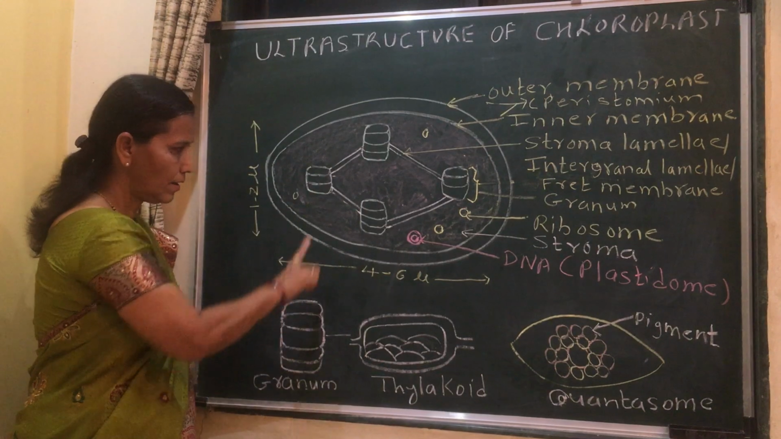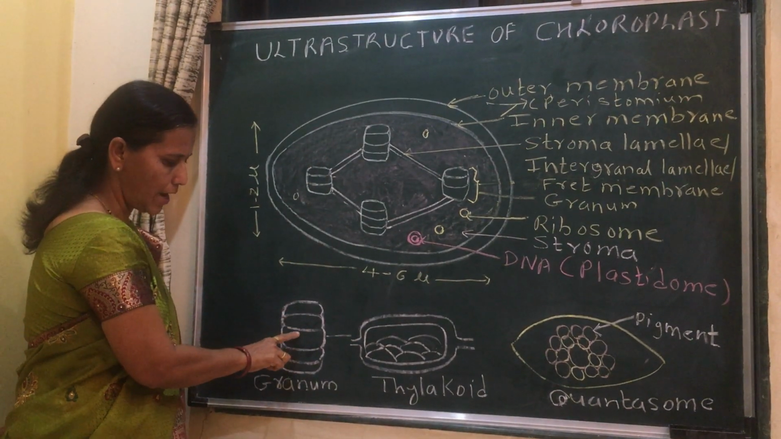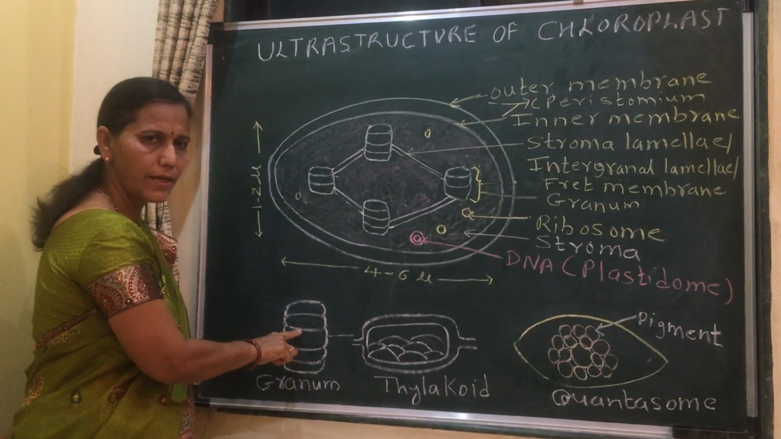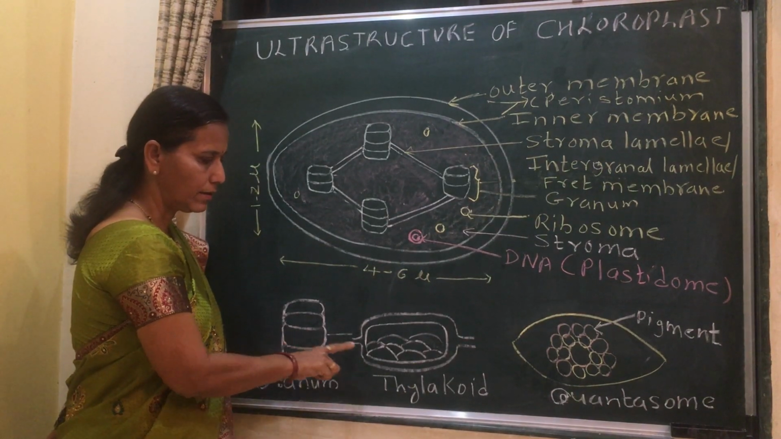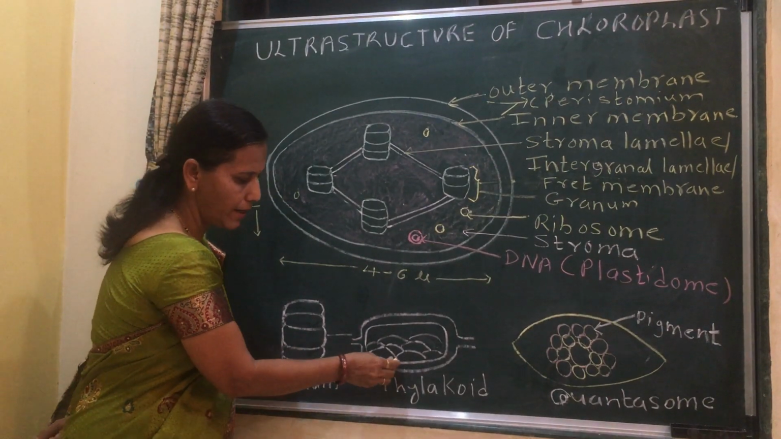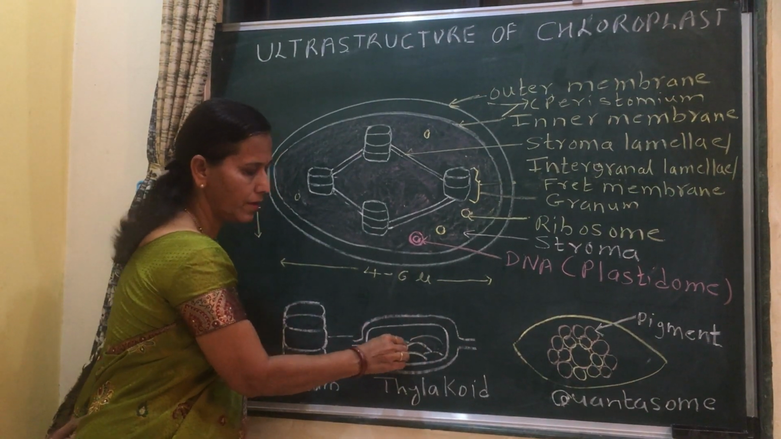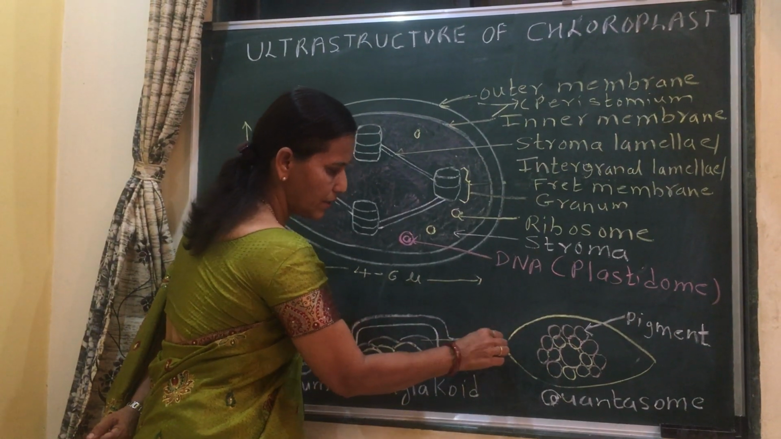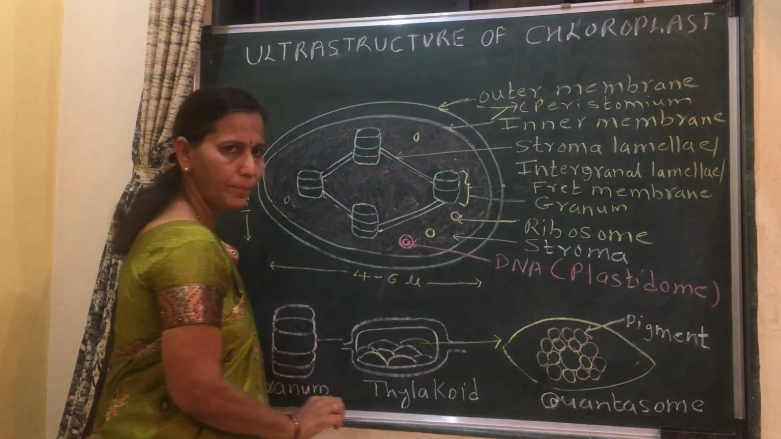Remember, each granum consists of a number of thylakoids placed one above the other like a stack of coins. Then each thylakoid consists of this spear-shaped quantasome, and each quantasome, this one is a single one, consists of a number of pigment molecules.